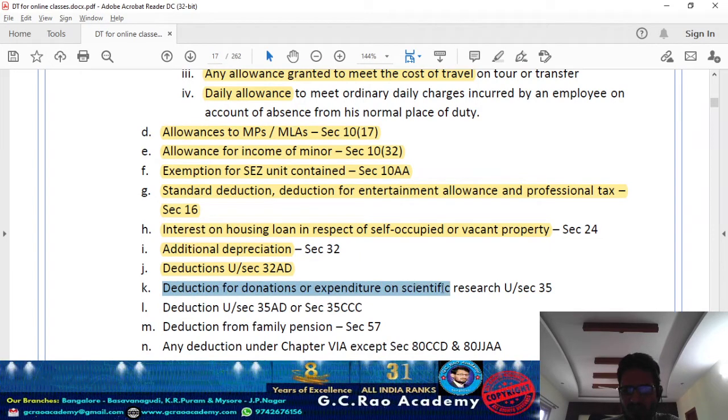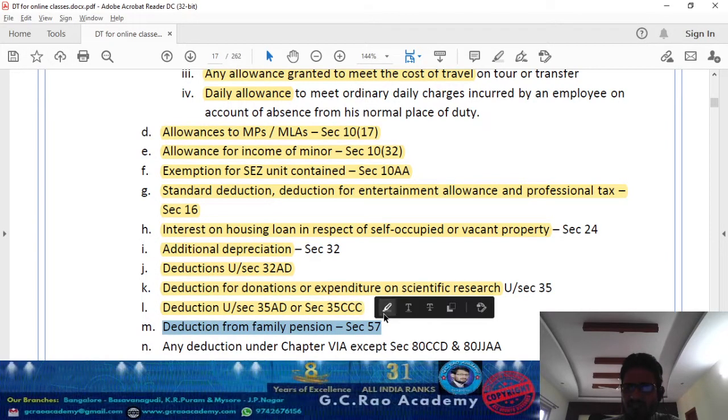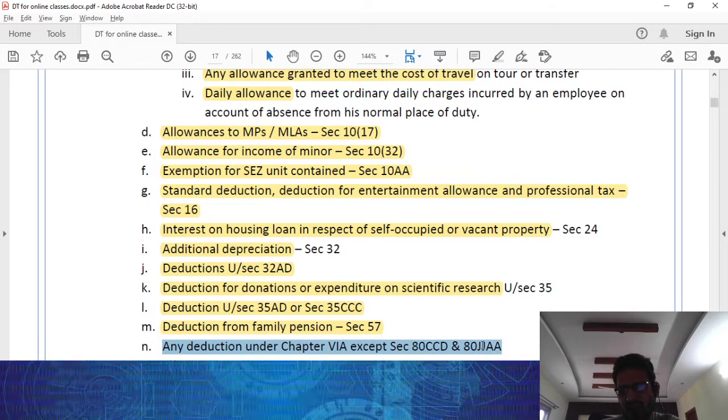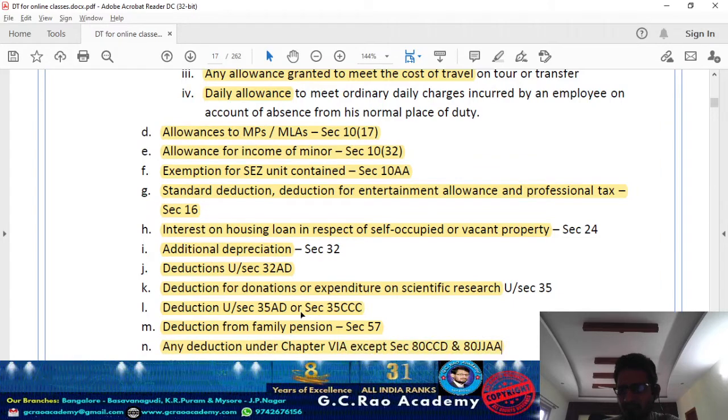Deduction for donation or expenditure on scientific research under 35, and deduction under 35AD or 35CCC in business or profession. Deduction for family pension under section 57, other sources. Any deduction under Chapter VI-A other than 80CCD and 80JJA, this one we are going to cover under deductions.